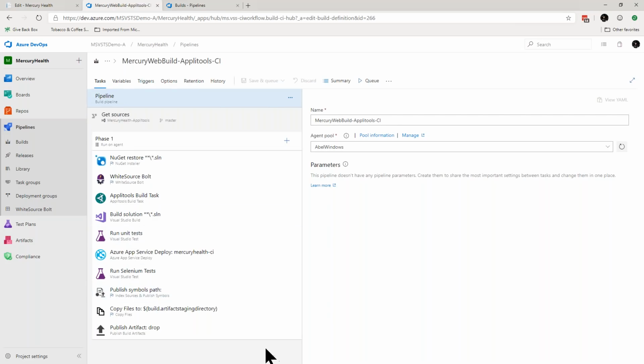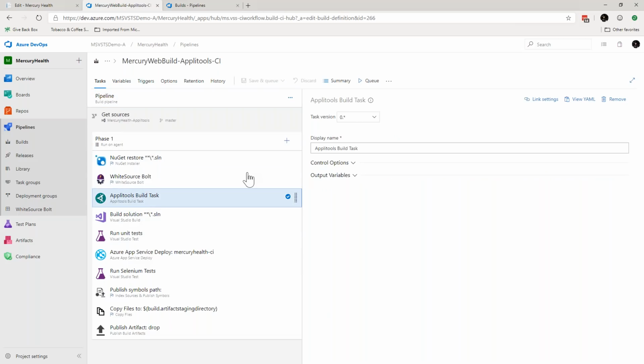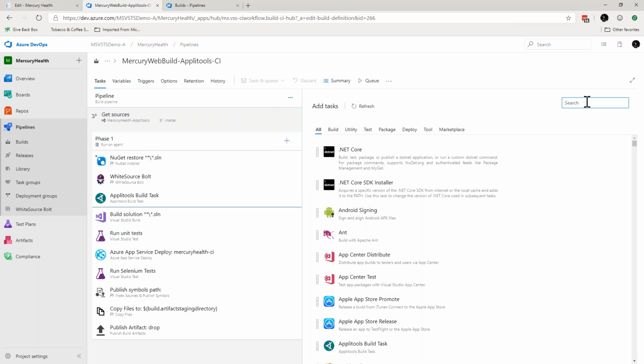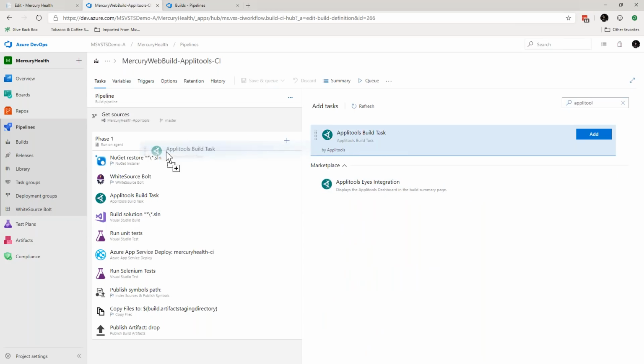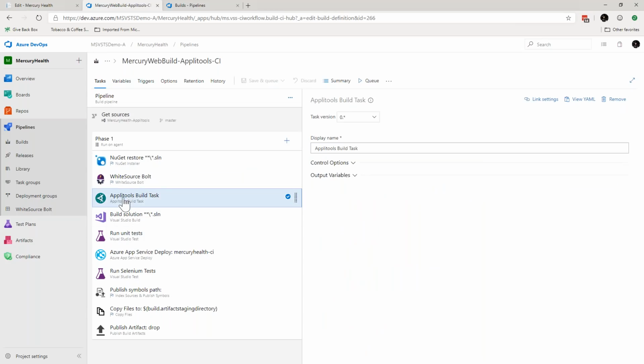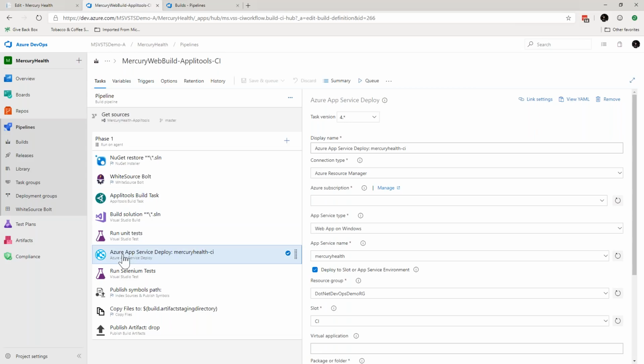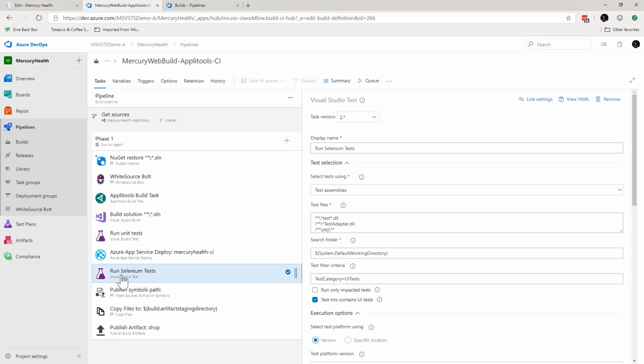Now, this build should look incredibly similar to the previous build because it's literally the same thing, but I added a couple of things. So the first thing I did is add the Applitools build task, and you can get this build task from the marketplace. I've already installed it, so I can now just drag and drop it wherever I need to. Add it right before you compile your application. Then I run my unit tests, and then if everything looks good, I deploy my application into a CI environment, and now I run my automated UI tests using Selenium. And that is literally all I have to do.